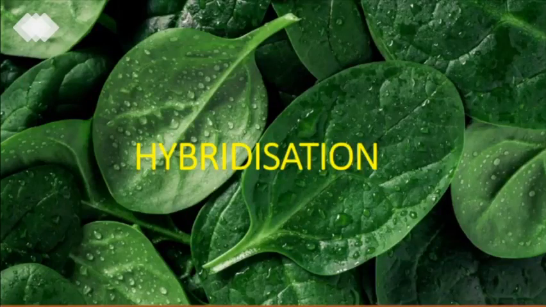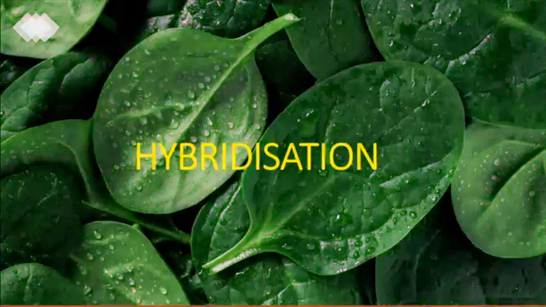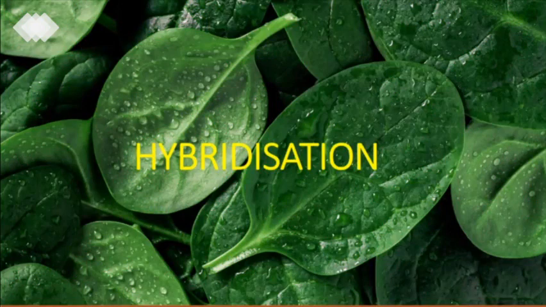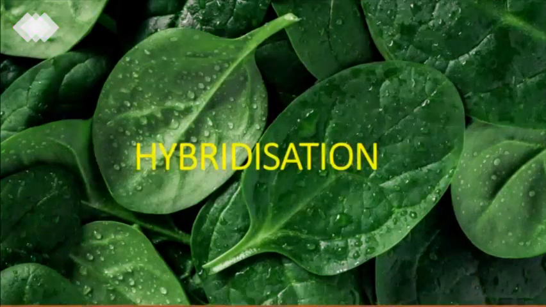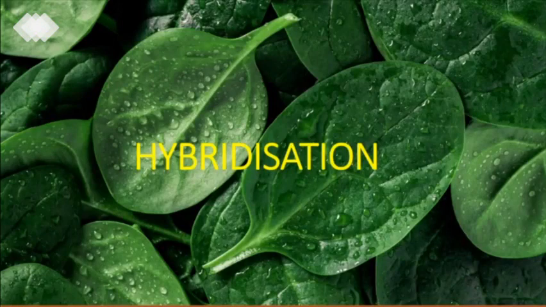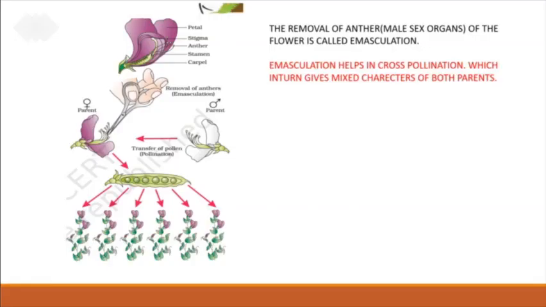Hybridization is a technique used for developing new varieties of crops by crossbreeding between two different varieties. Suppose a scientist wants to develop a new crop having some desired characters. What should he do? He has to select two different varieties and crossbreed them.